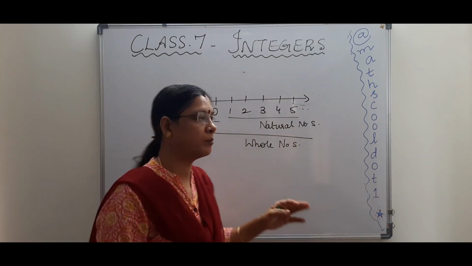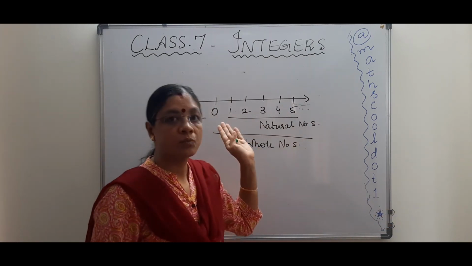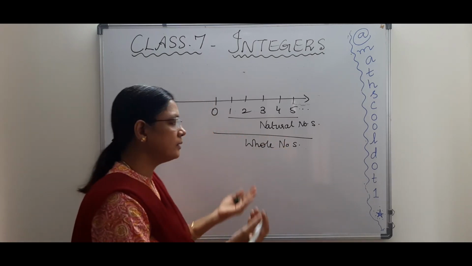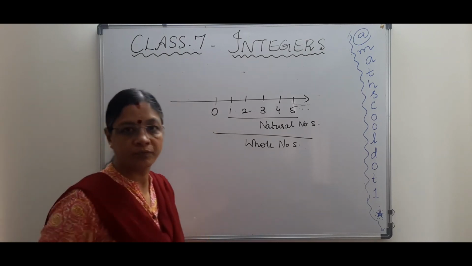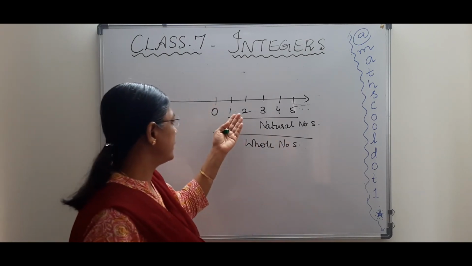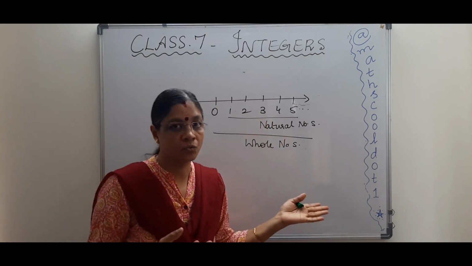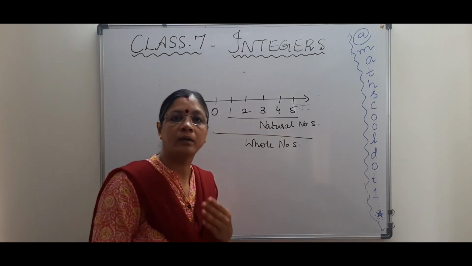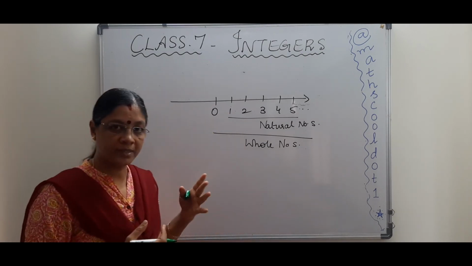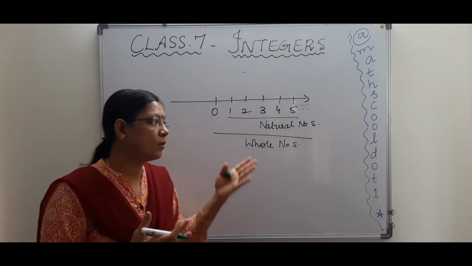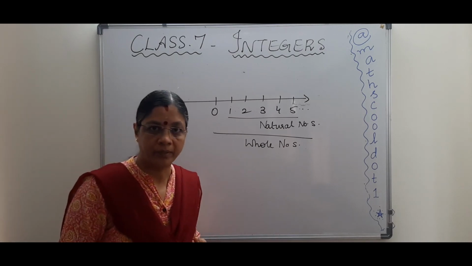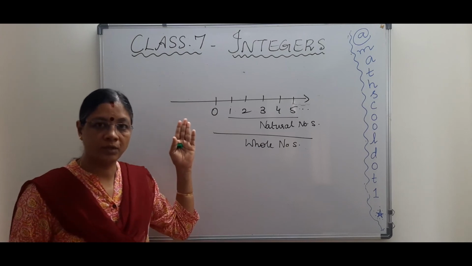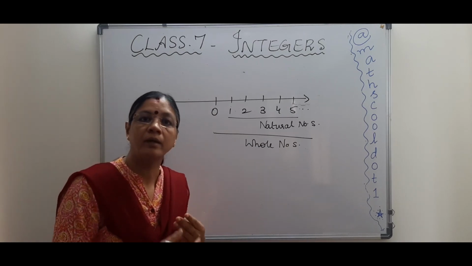But the smallest number in the natural number set is 1 and smallest number in the whole number set is 0, we know that. So what is the predecessor of 0? See, in natural numbers, for 1 there is no predecessor. What is predecessor? The before number. And in whole numbers, 1 has a predecessor, that is 0, isn't it? But what is the predecessor of 0 in whole numbers? We don't have any predecessor, right? But there are numbers even before 0, அதாவது predecessors of 0 கூட நம்மக்கிட்ட இருக்கு.